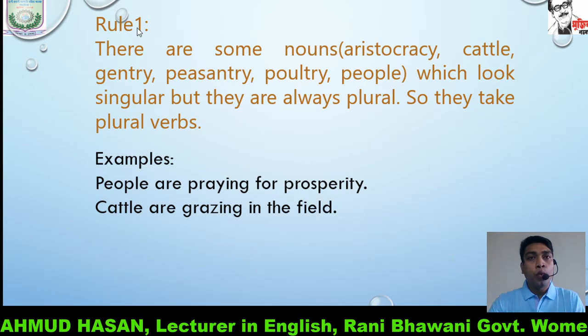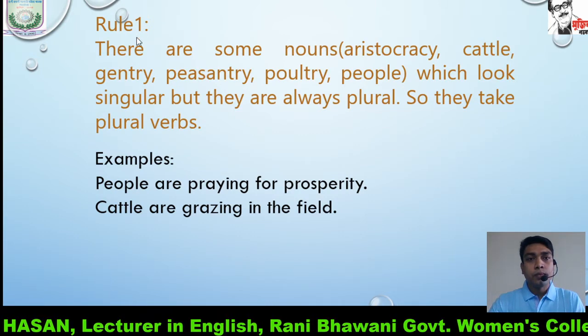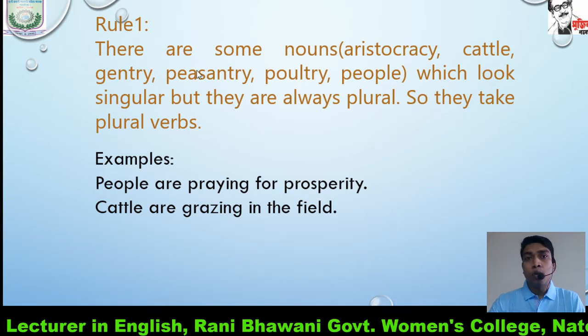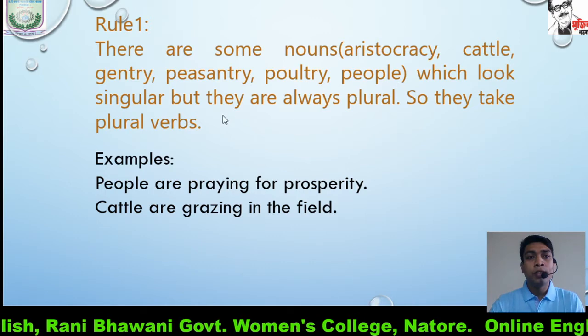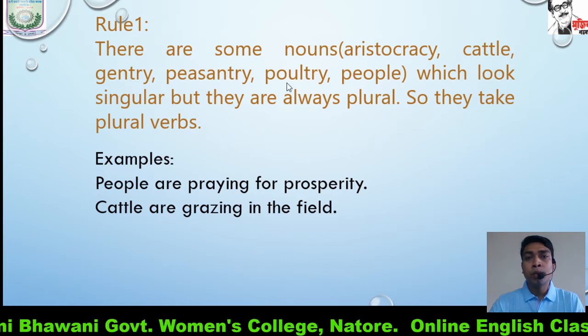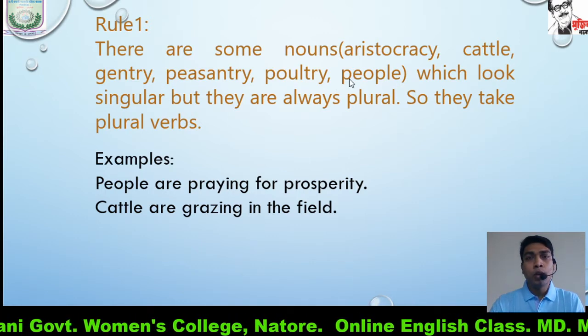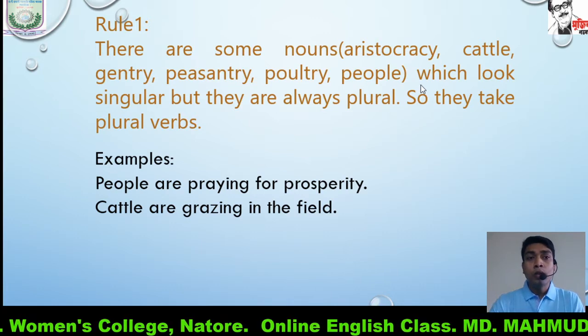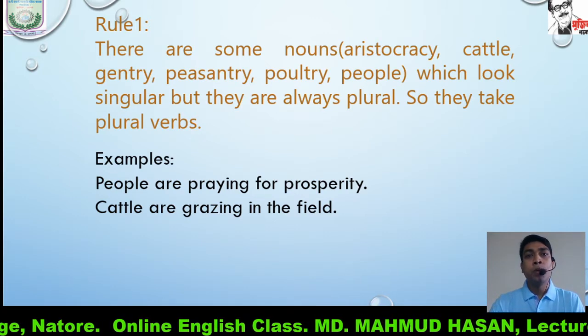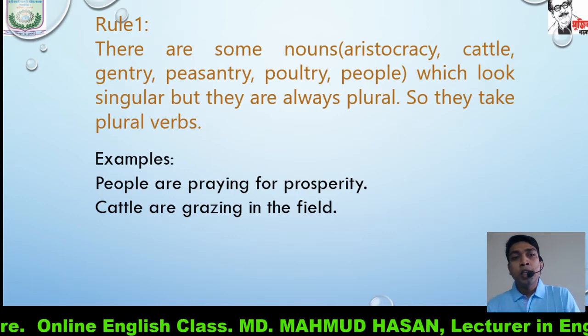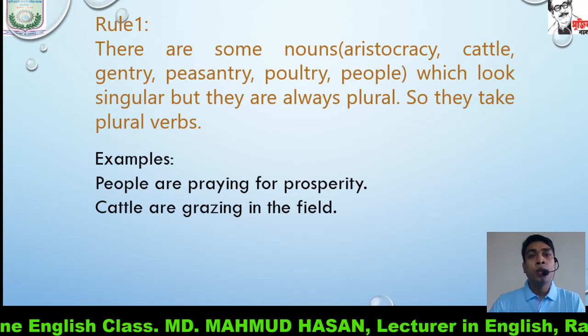Rule number 1. There are some nouns: aristocracy, cattle, gentry, peasantry, poultry, people, which look singular but they are always plural. So they will take plural verbs.